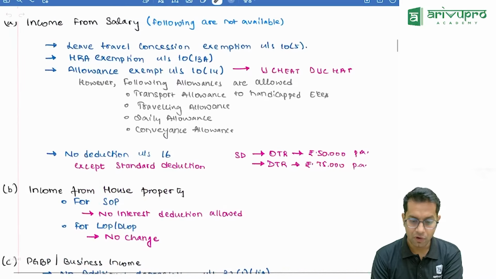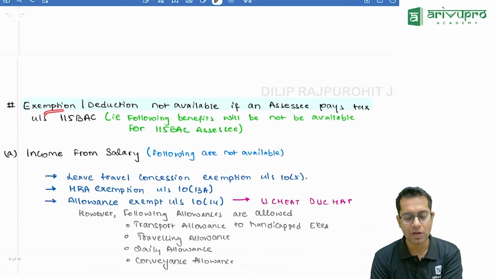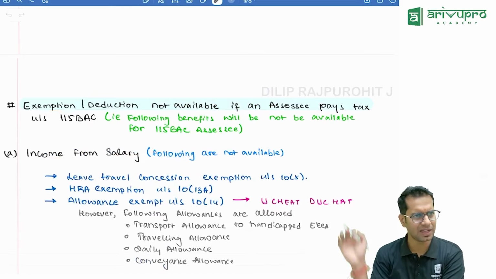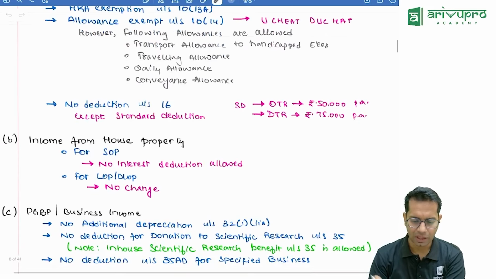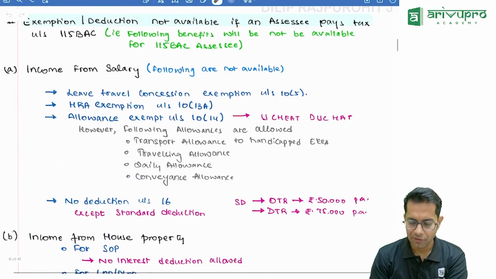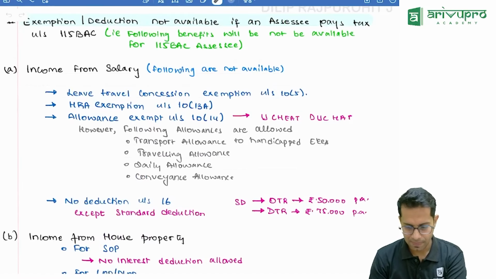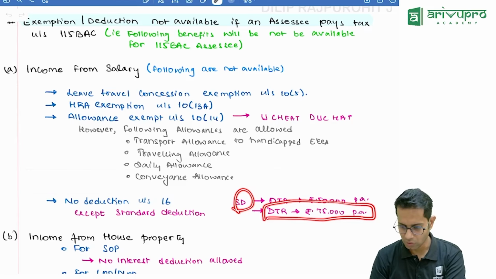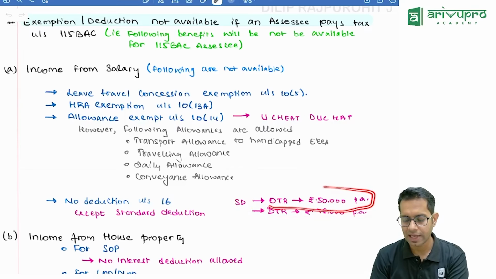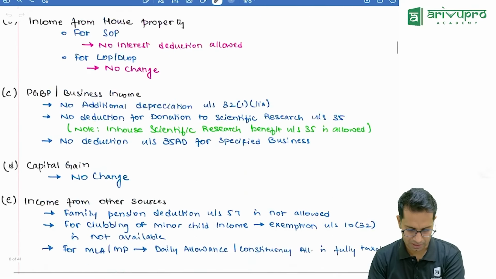Now, if you are following the default tax regime, then you will not get certain benefits. And chapter wise, we'll cover this under revision. The amendment is that if you are following the default tax regime, the standard deduction under salary you will get is 75,000 rupees, and under the optional tax regime you will get the normal 50,000 rupees.